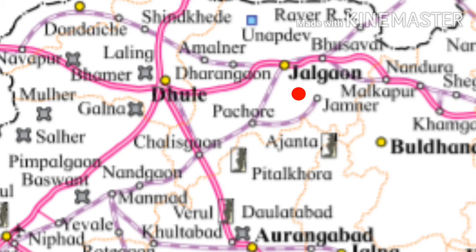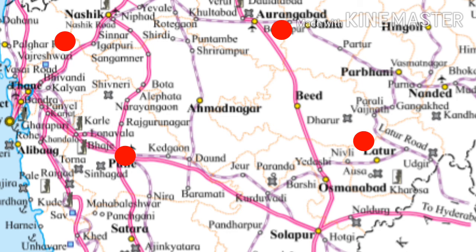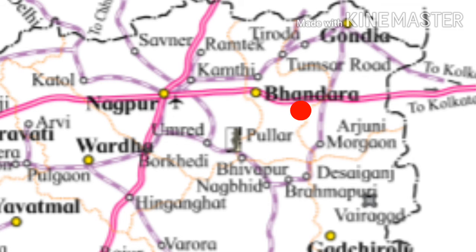Second, write the names of districts with hot water springs. Some of the districts which have hot water springs are Yavatmal, Raigad, Jalgaon and Ratnagiri. Third, underline the names of districts which have caves. The districts which have caves are Raigad, Nashik, Latur, Aurangabad and Bhandara.